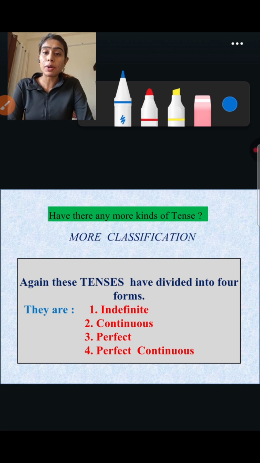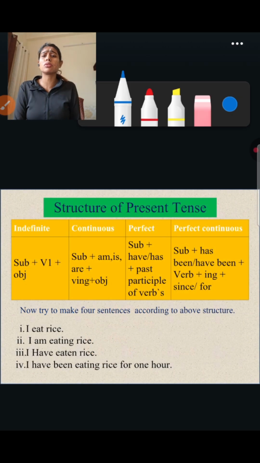So, starting with the present indefinite or simple present tense. When do we use simple present tense? We use simple present tense for sentences about habits, regular activities, or universal truths. For example, John plays volleyball every day in the evening. This sentence is telling the habit of John, who plays volleyball every day in the evening. Here you can see John is the subject, plays is the verb, and volleyball is the object.